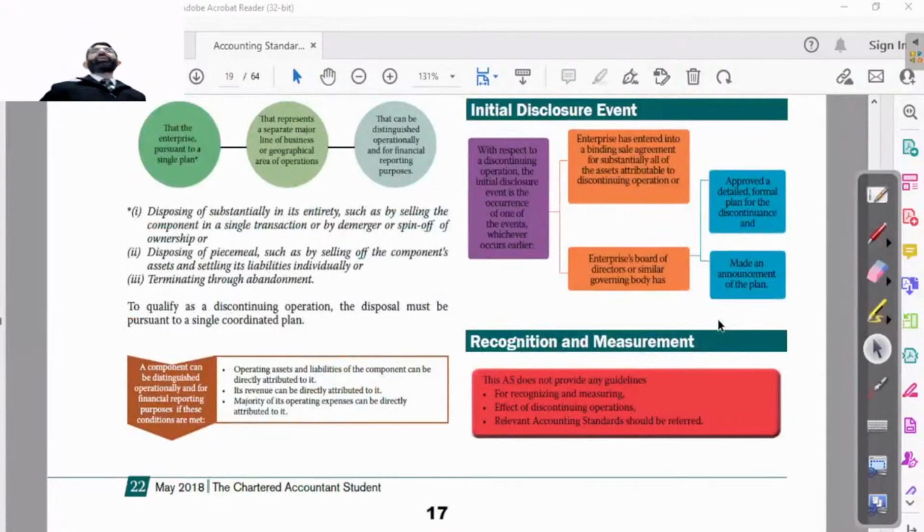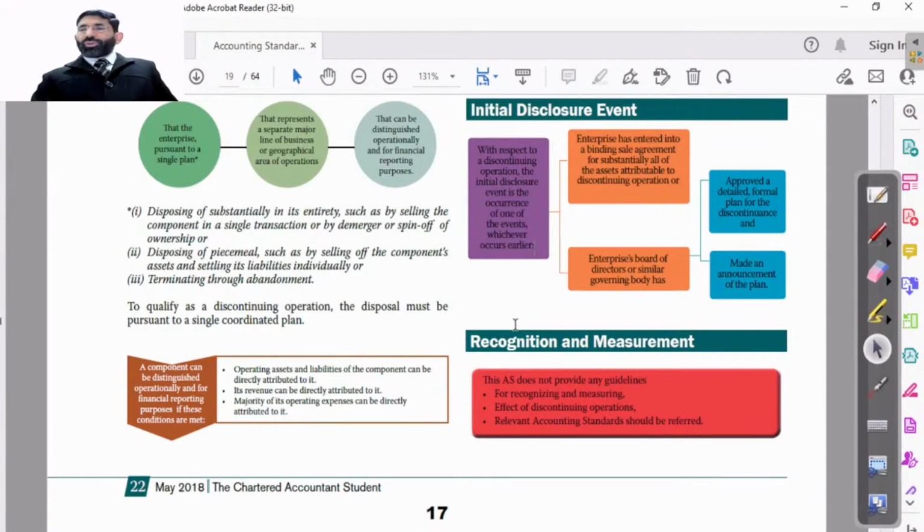So what is the disclosure requirement? Let's understand this. You have to read the initial disclosure requirement, the starting disclosure requirement. If we are going to discontinue any operation, first of all, you have to give the detail of the event due to which we are going to discontinue that operation. The initial disclosure event is the occurrence of one of the events, whichever occurs earlier.